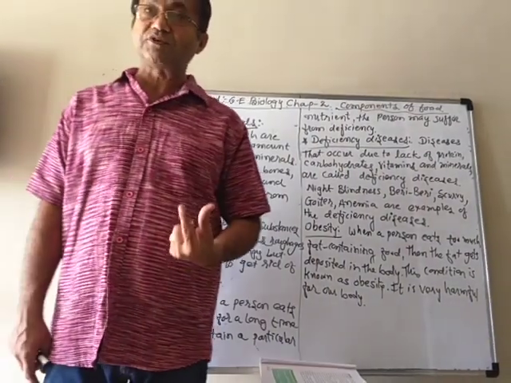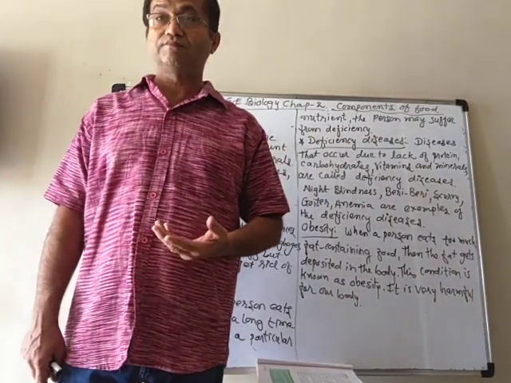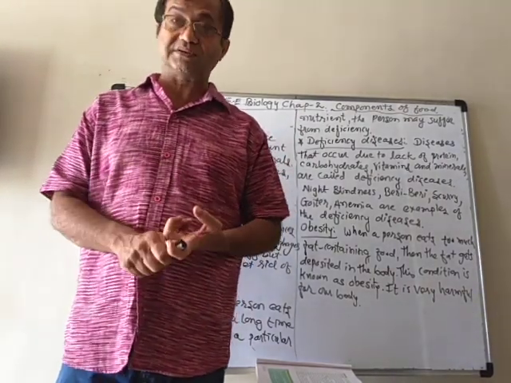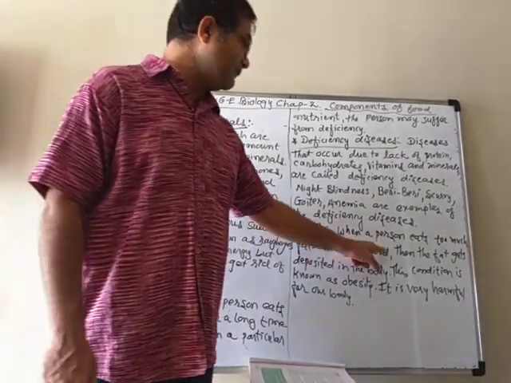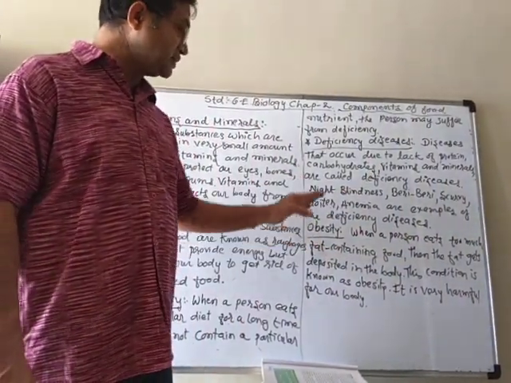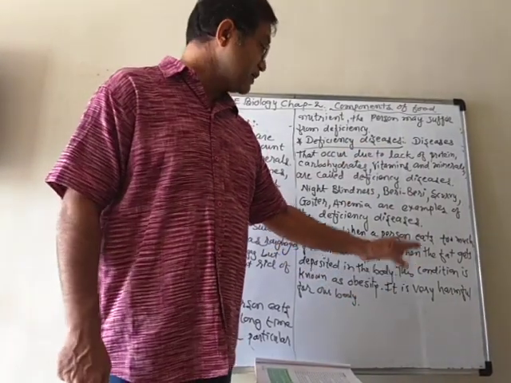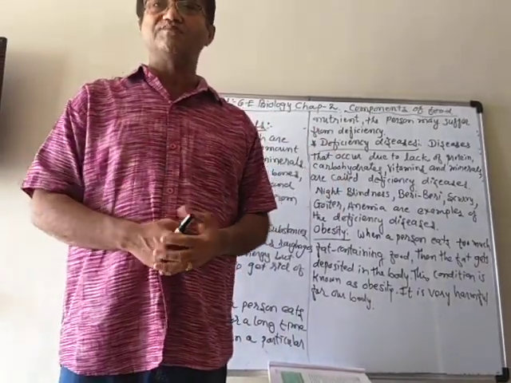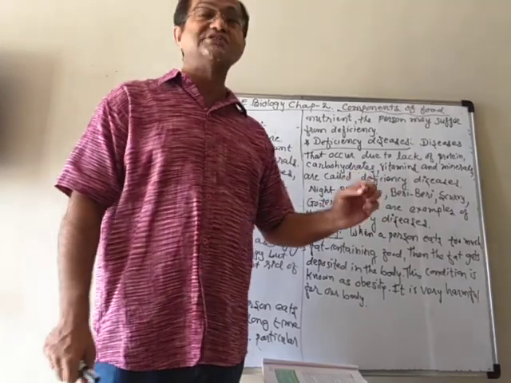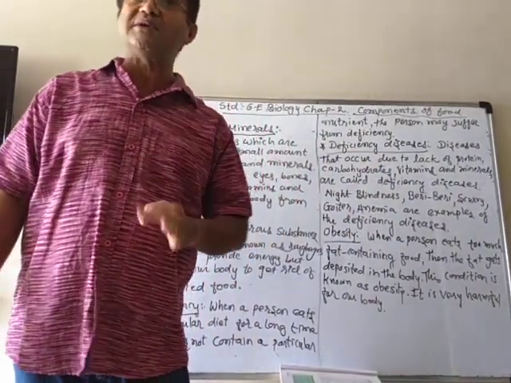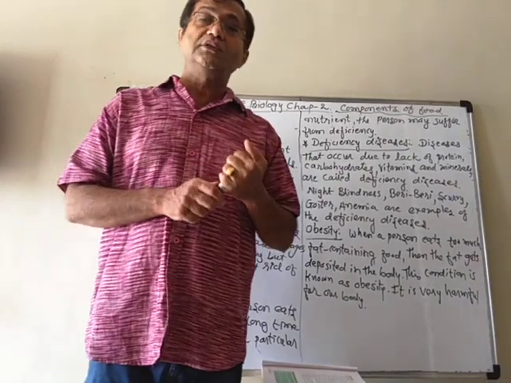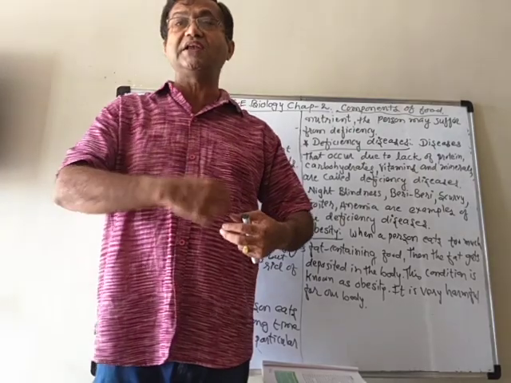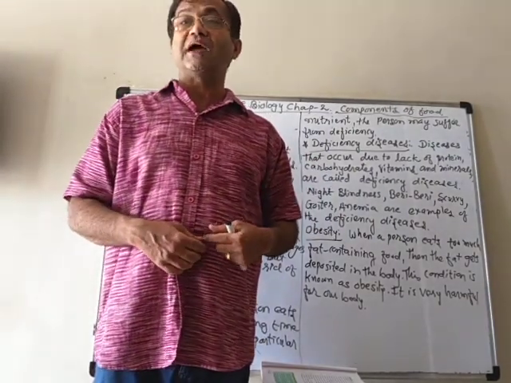But sometimes we overeat, meaning more than necessary, especially food items containing fat. Look at obesity. When a person eats too much fat-containing food, the fat gets deposited in different parts of the body. We are getting fat, and that is very harmful. This condition is called obesity, and it can cause heart diseases like heart attack, because the fat is deposited in the veins which carry blood.